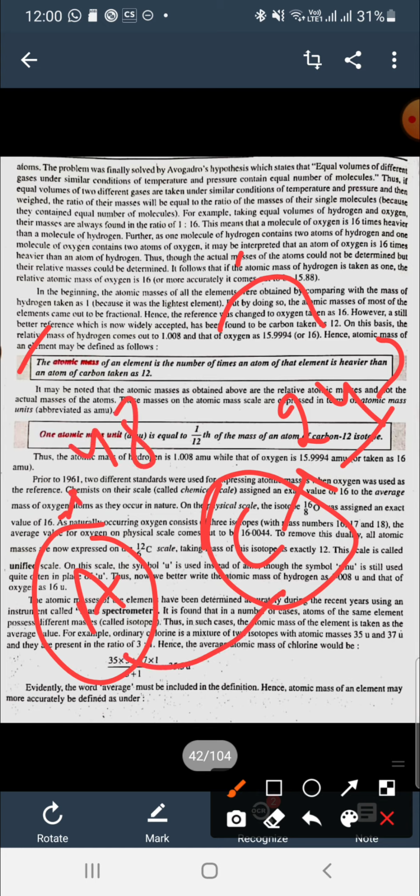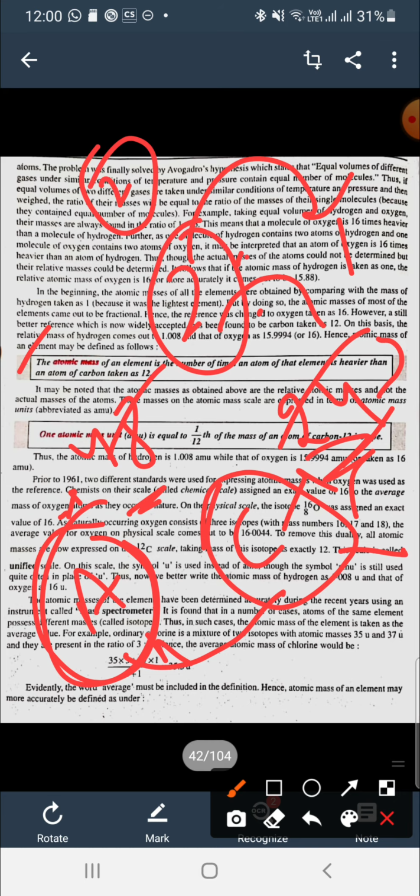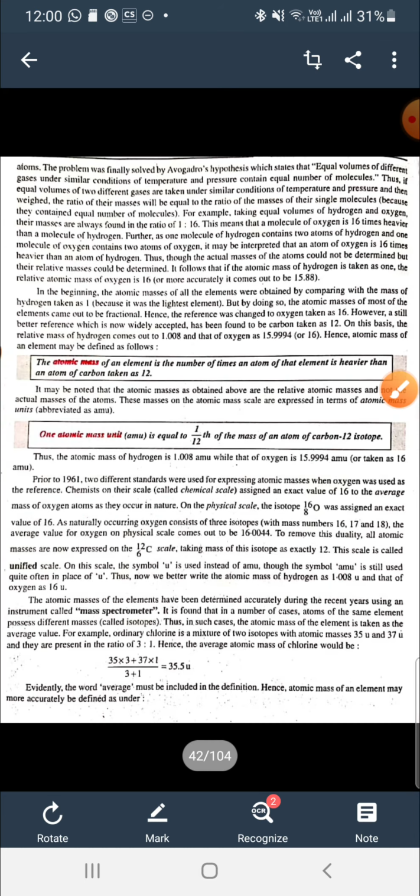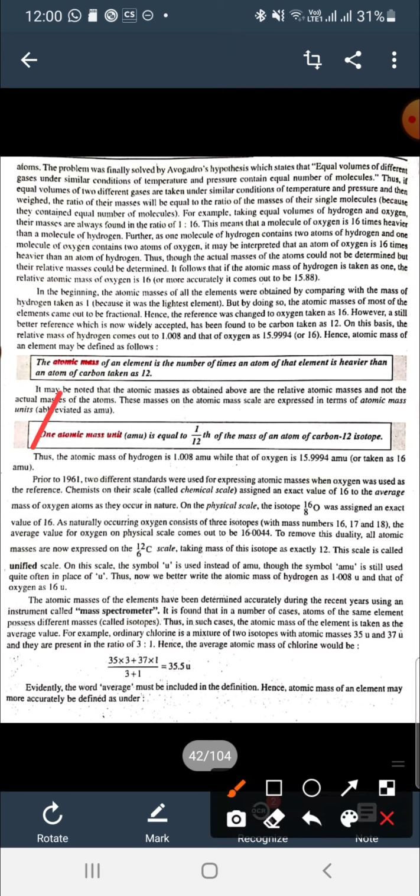The ratio of their masses is 48:24. It means 1:2. It means the A atom is 2 times heavier than the atom of carbon. So the mass of A will be 2. This is atomic mass. One atomic mass unit, this is the unit of particular masses.